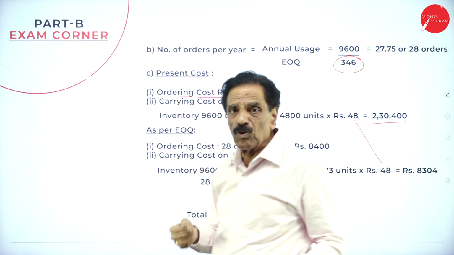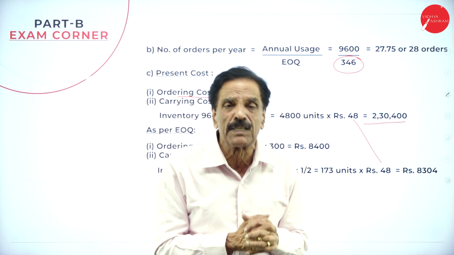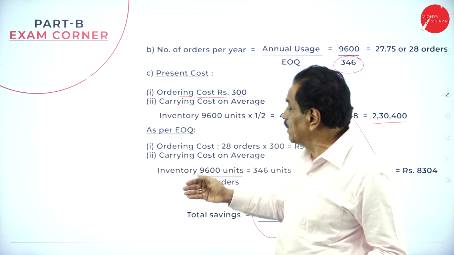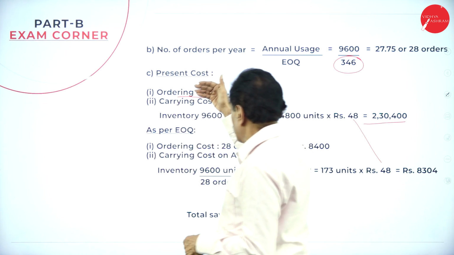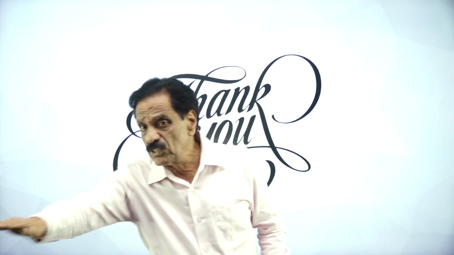Look at both problems, or at least any one of them, definitely from the examination point of view, because different types you work out. One is the present cost. This is called economic cost. I solved all the types of problems. One is different stock levels, which I have solved. Second, I solved the ABC analysis. Third, I solved one type of economic order quantity problem with a table. Second, I solved how much money can be saved here. So both types are solved.